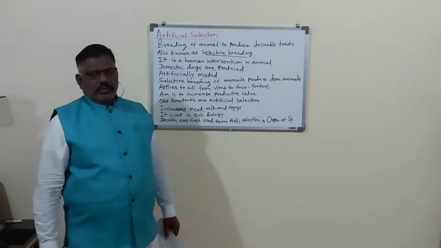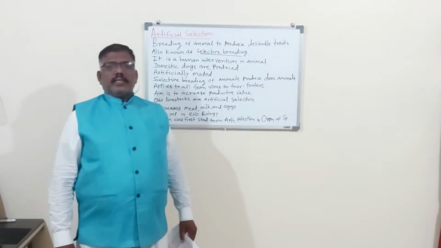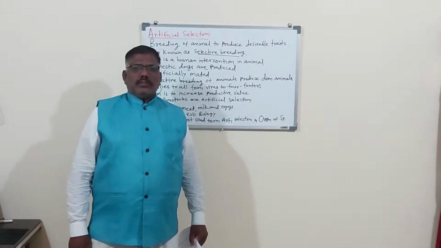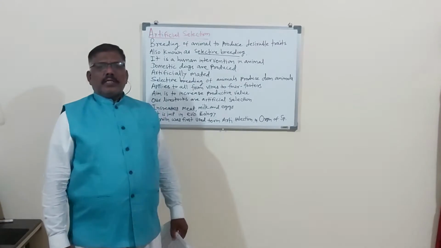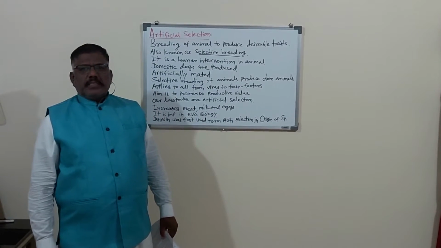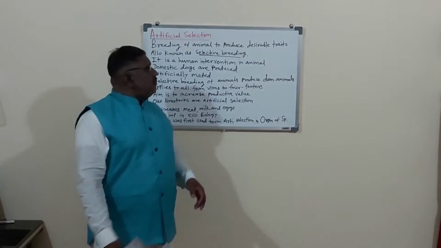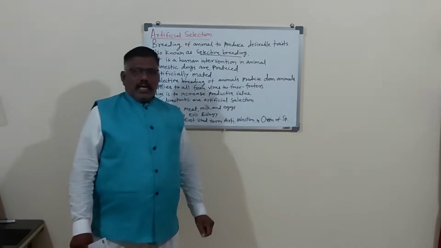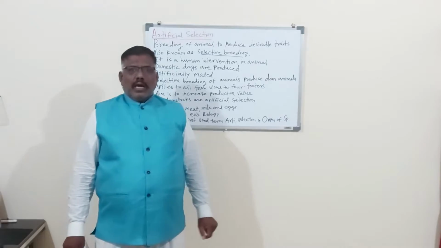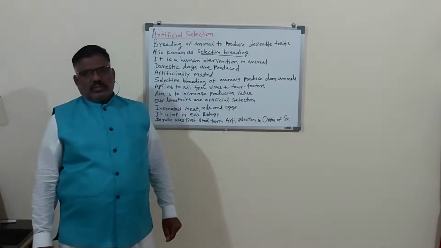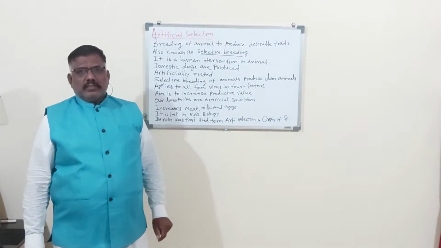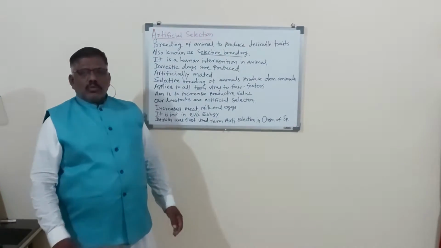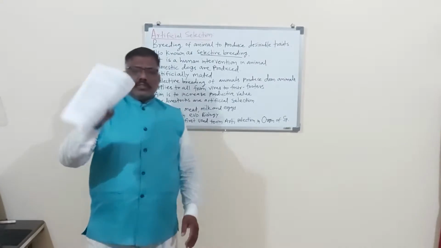Dear students, we are studying the third chapter from evolutionary biology, and from chapter number 3, the last bit remains, and that last bit is artificial selection. So here I will just summarize what we have studied systematically as per the syllabus. Listen here, this is the syllabus.